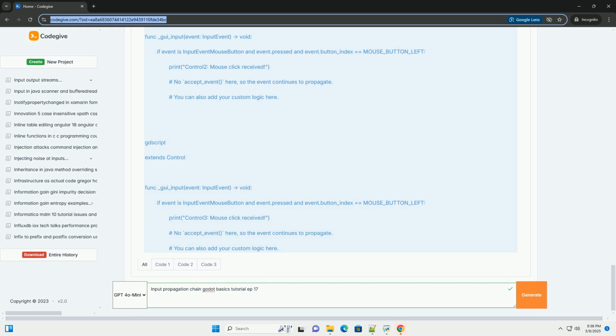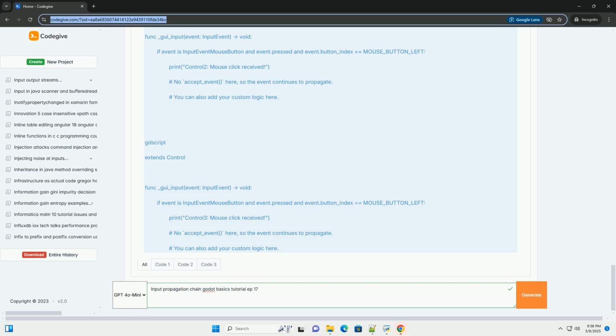What is input propagation? Input propagation is the process of how an input event travels through the scene tree, from the node that initially receives it, often a control node, up towards the root of the tree. By default, when a control node receives an input event, like a mouse click, it first checks if it should handle the event itself. If it does, the event is consumed. However, even if a node handles the event, it will still propagate up the tree. This is key to how input chains work. You can however use accept_event to prevent the event from going further to other control nodes.